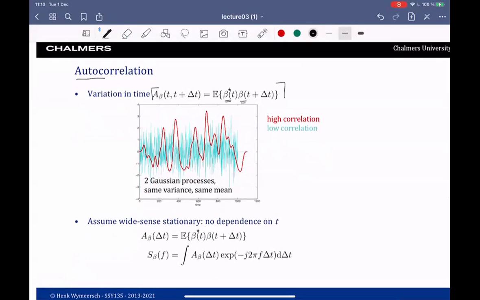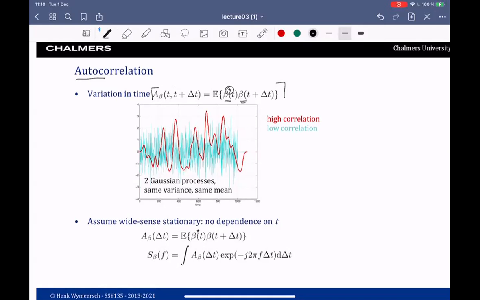And we will assume wide sense stationarity so that this autocorrelation does not depend on the time t at which we compute it. Since the channel is complex, we need to make sure that we add this star here. So what I show in this figure here are two Gaussian processes that have the same variance and the same mean, but they have different correlation. You see the red process is changing slowly, so the correlation will be high. And the blue process is changing very quickly, so it will have low correlation.